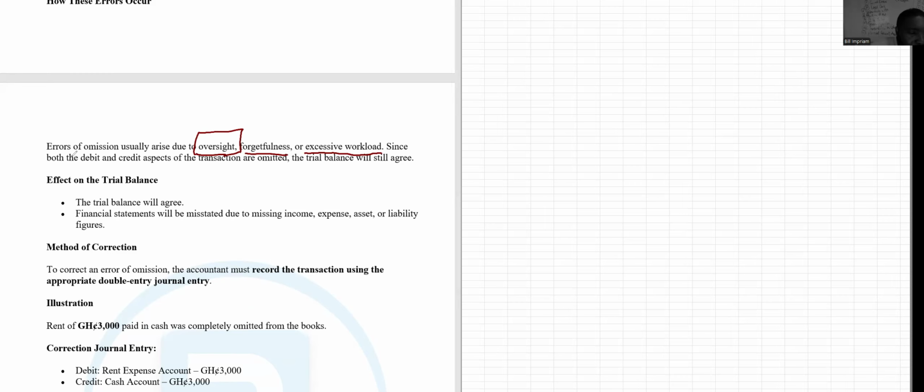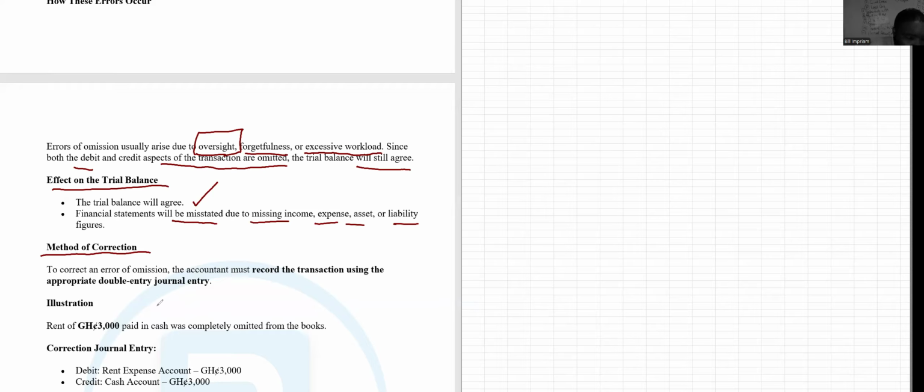All right. So since both the debit and the credit aspects of the transaction are omitted, the trial balance will still agree anyway. So the trial balance will definitely agree. So let's look at the effect on the trial balance. Now, when you omit a transaction completely, the trial balance will still agree. The financial statement will be misstated due to the missing income, expense, asset, or liability figures. So that is it. You have omitted the transaction completely.